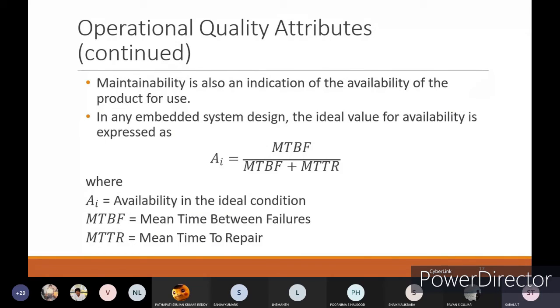That is, MTTR is mean time to repair, MTBF is mean time between failures, and A is availability in the ideal condition. Means whatever the perfectly working condition is, that time you can consider with respect to how many failures have occurred, how much time it has taken for the failures, and how much time we have given for a repair. If you take those two and divide, then you will get the proper amount of time where the ideal condition of your embedded system will be proper.